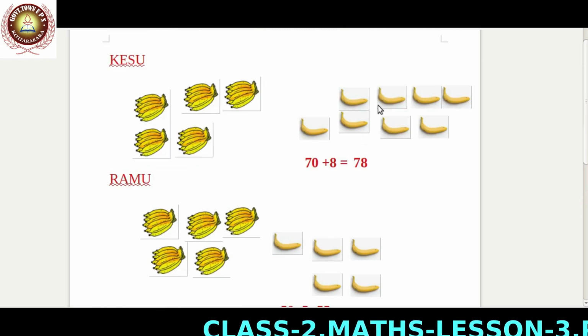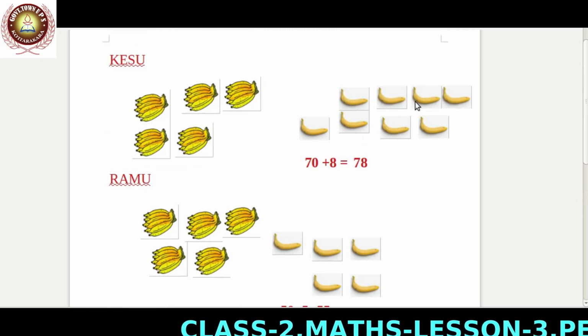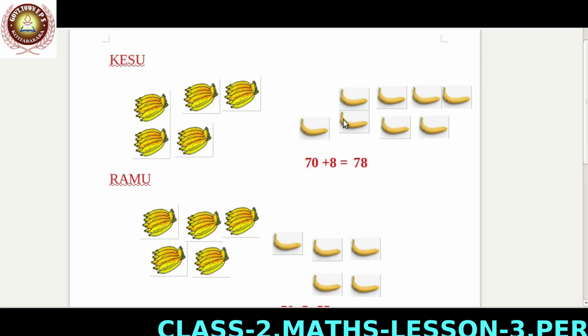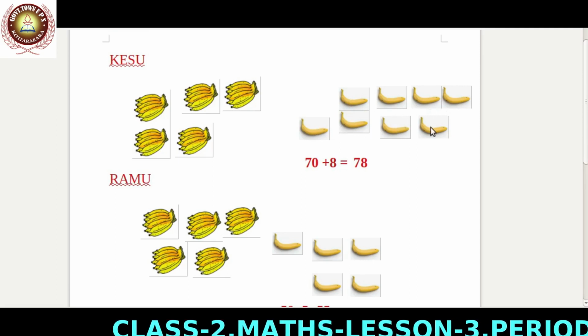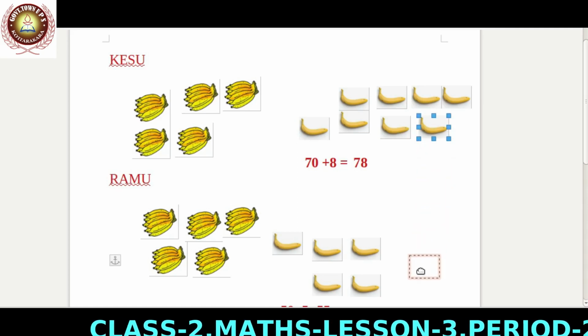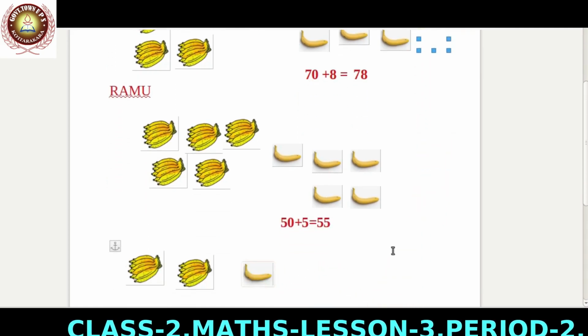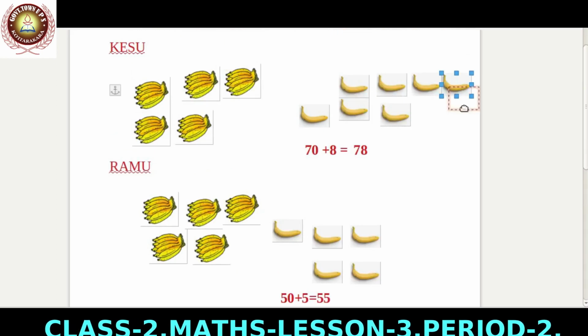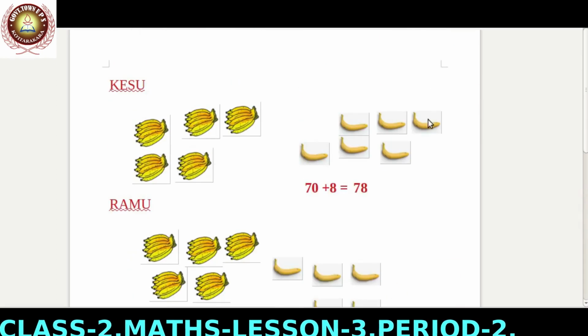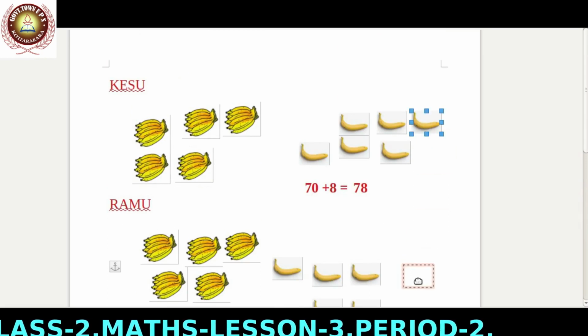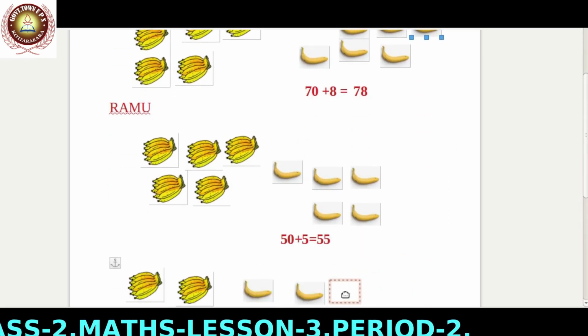When we take 3 bananas from Keshu's. 1, 2, 3.